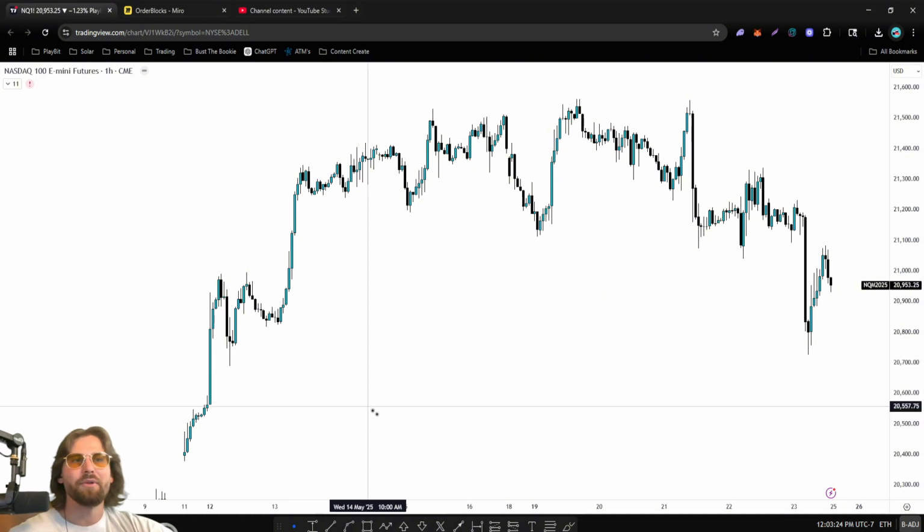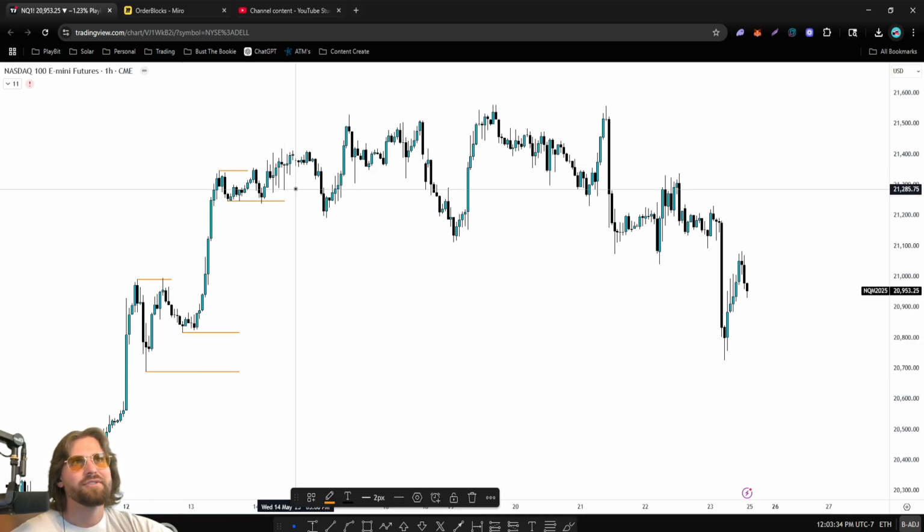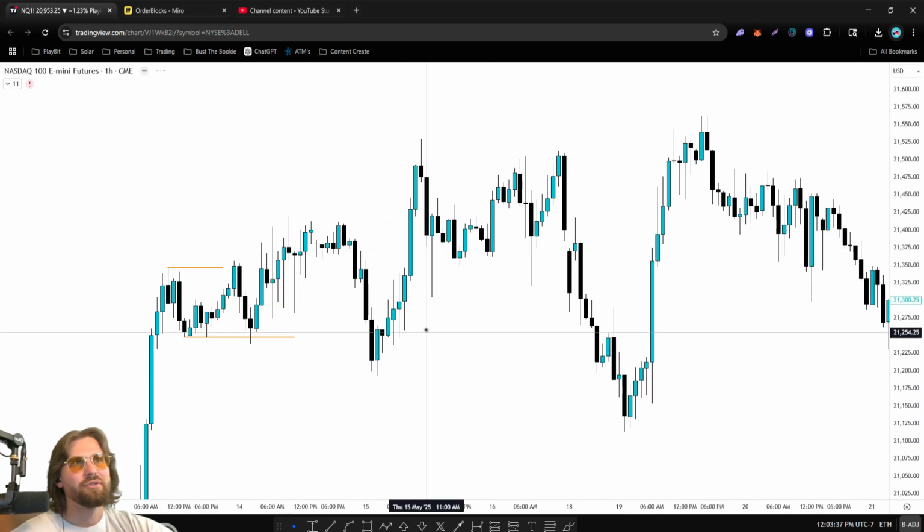We can see that we're in an uptrend right now, and this is NASDAQ. We can see the highs keep getting taken and the lows are staying intact. So a decent uptrend, the uptrend continues, and then we have these lows that get hit. So here's your market structure shift right here. Here's one of them, correct?